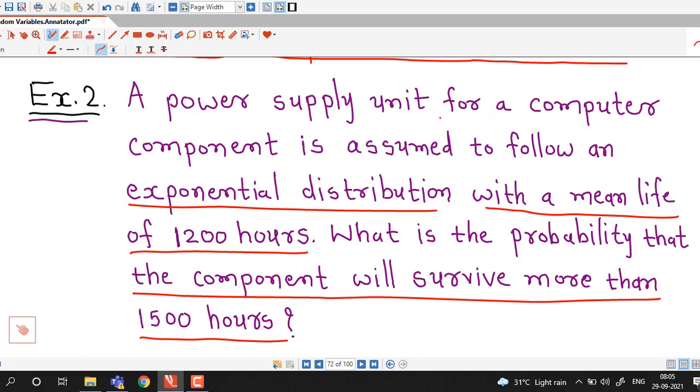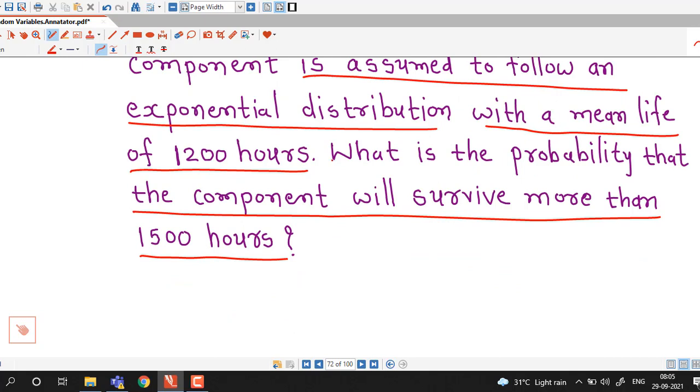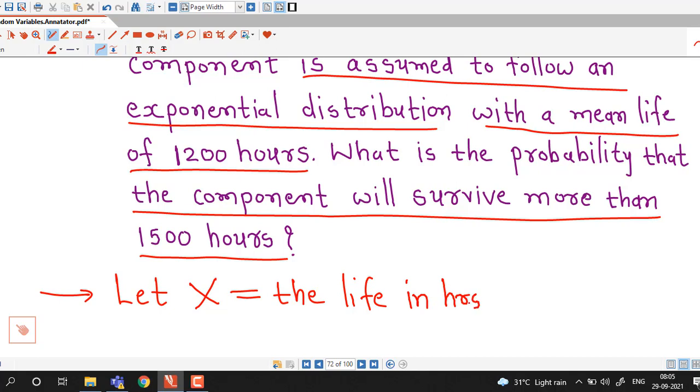Our random variable of interest is the life in hours of a computer component.